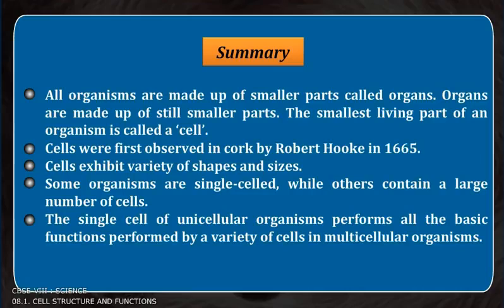All organisms are made up of smaller parts called organs. Organs are made up of still smaller parts. The smallest living part of an organism is called a cell. Cells were first observed in a cork by Robert Hooke in 1665. Cells exhibit a variety of shapes and sizes. Some organisms are single-celled, while others contain a large number of cells. The single cell of unicellular organisms performs all the basic functions performed by a variety of cells in multicellular organisms.